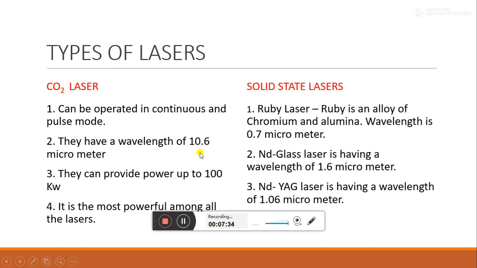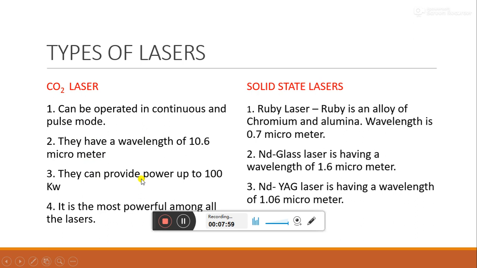Okay, now let me move on with the types of laser. It is the continuation, and I am taking the CO2 laser because it is the most important among all the three lasers. The CO2 laser can operate in both continuous and pulse mode. Then what is the wavelength? The wavelength of CO2 laser is 10.6 micrometer.